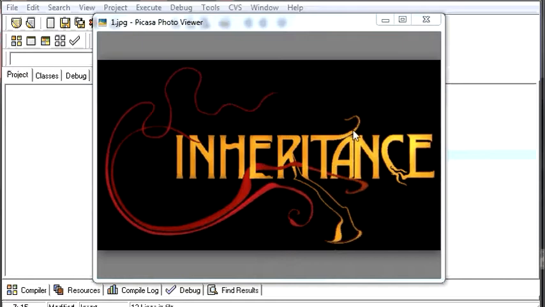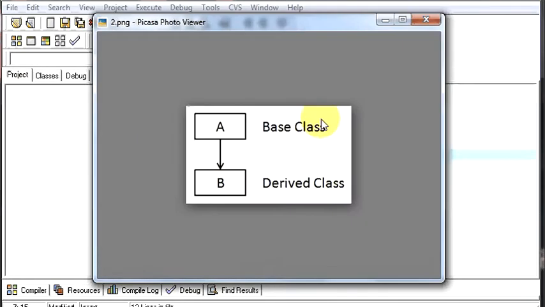Inheritance means when you take the properties of the base class and you use them in another class, which is known as the derived class. This is known as inheritance, because you are using the properties that already exist in your base class in a newly created class, which you call your derived class. In this case, the derived class B will also have its own member functions and member variables, but it will use all the member functions and the member variables of the class A.